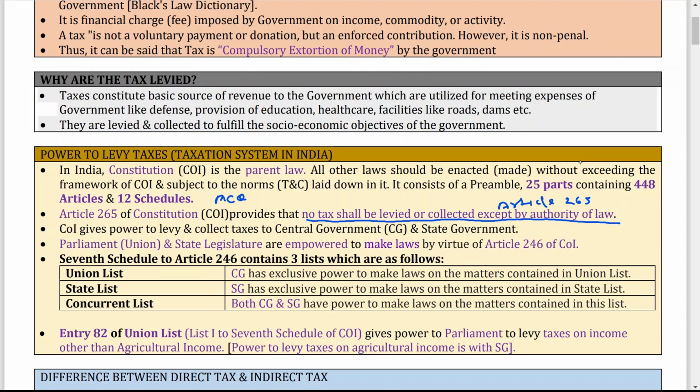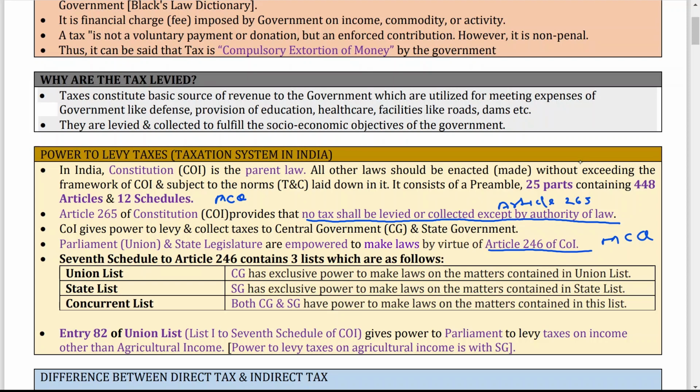Now Parliament, that is the Union, and the state legislature are empowered to make laws by virtue of Article 246 of the Constitution of India. So this is also important for MCQ purposes. In which article have the central government and state government been empowered to make laws related to taxes?